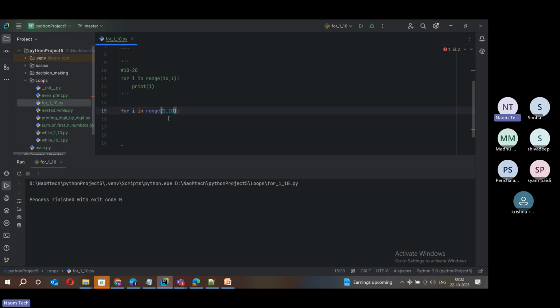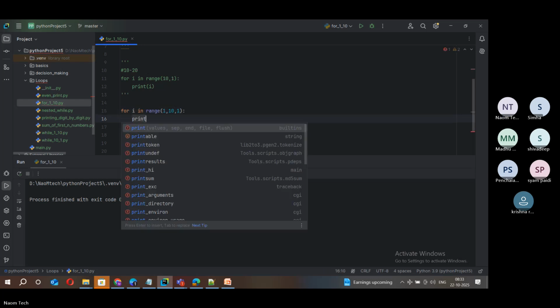Next, the third form is something more advanced, where we can play around with different ways of generating these values. Now we can just pass 1 just for testing purposes. This one acts as a step. When you pass 1 here, it means you are incrementing this loop by step 1, a natural incrementation starting from 1 to 10. Now print i.